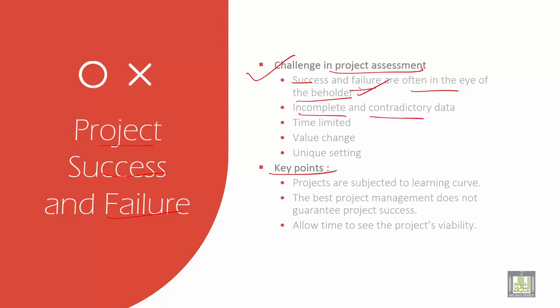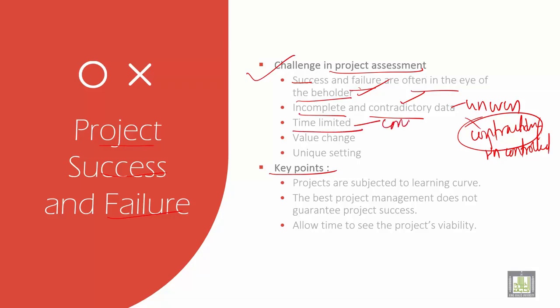Incomplete means not finishing on proper time. There is a lag in lead time. Then contradictory data. The data are not even, uneven data. These are the factors which are uncontrolled. Contradictory means uncontrolled. You are not able to control the factors. Then time zone is a constraint. Then value change. You're not giving a proper value to the project. For example, values like cost. You're planning for very costly equipment to be purchased, but you don't have enough funds. So there is a shortage in funds. All these should be taken into consideration.